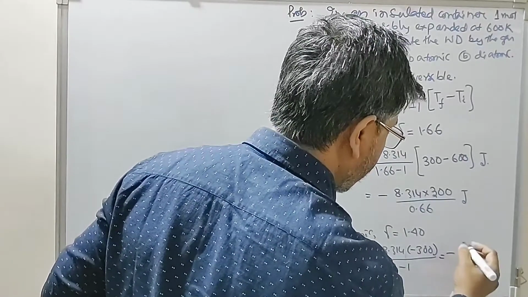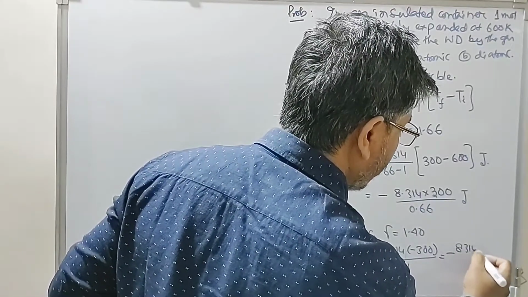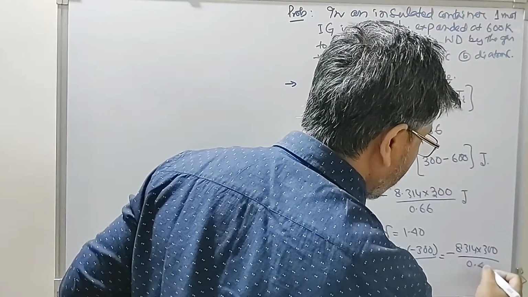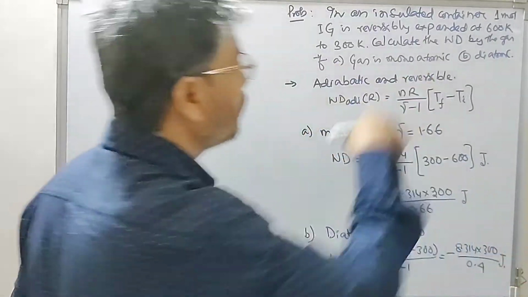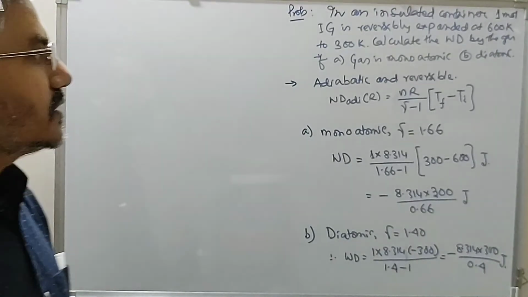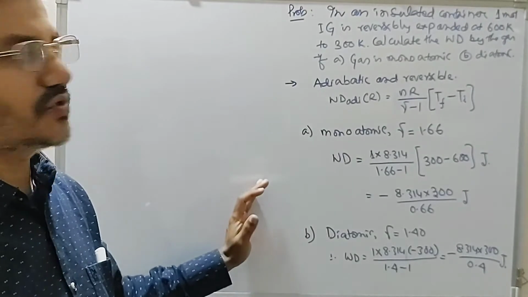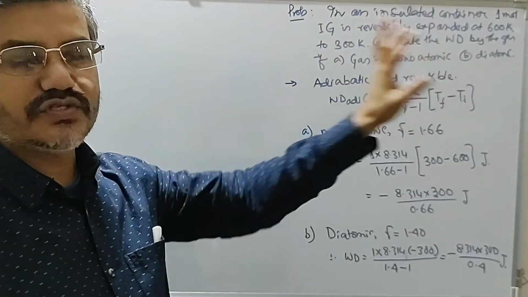So this is minus 8.314 into 300 divided by 0.4 joule. So this is how we define the work done during a reversible expansion process when the temperatures are given to you.